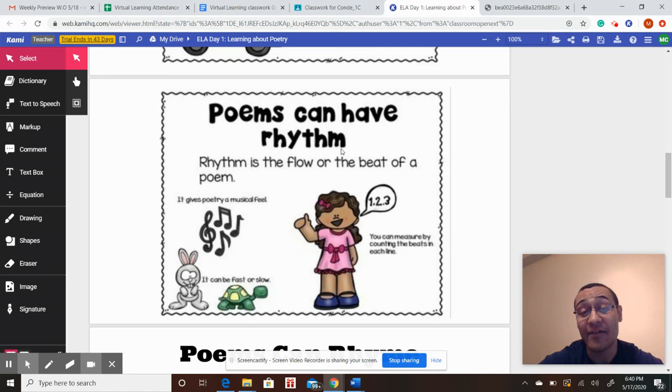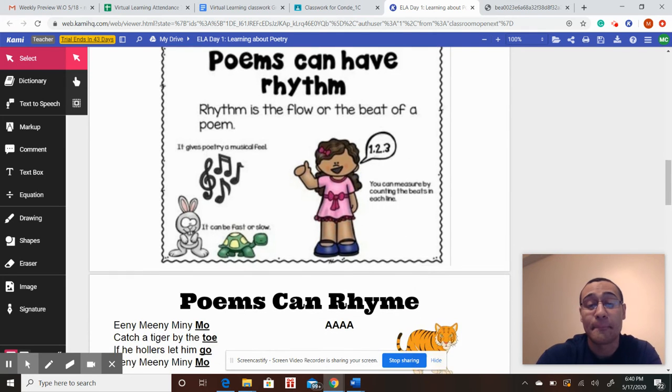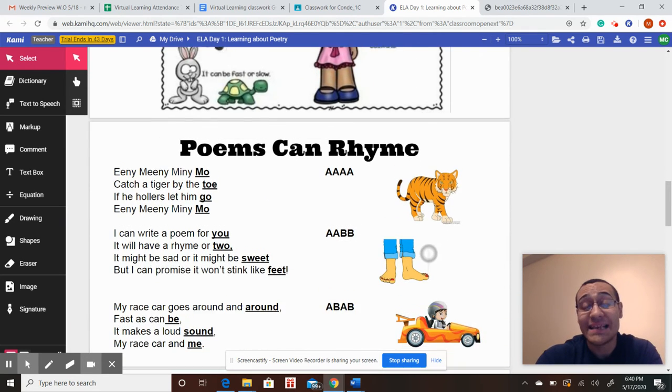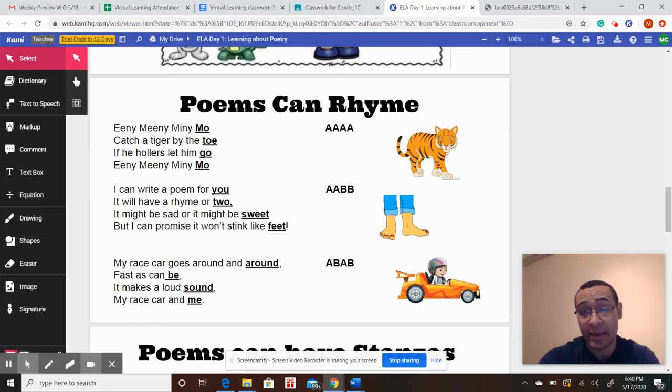Poems love to have rhymes in them, but it's important to know not every poem is going to have a rhyme in it. A lot of them do. Poets like to have rhymes, but it's not necessary for poems to have rhymes. It's just something that they sometimes have. What you're going to see here, and this is where it gets really, really complicated.